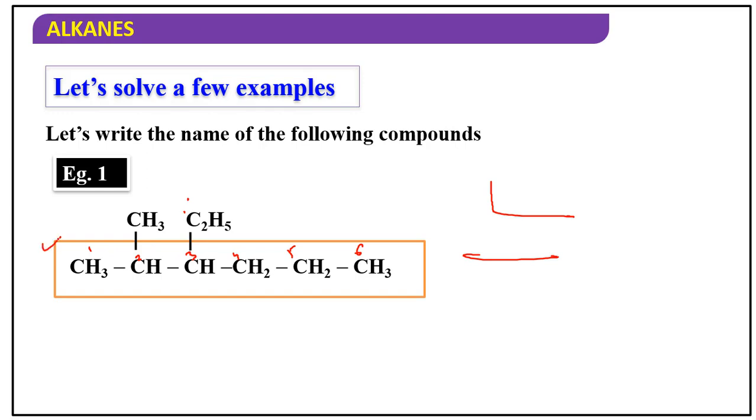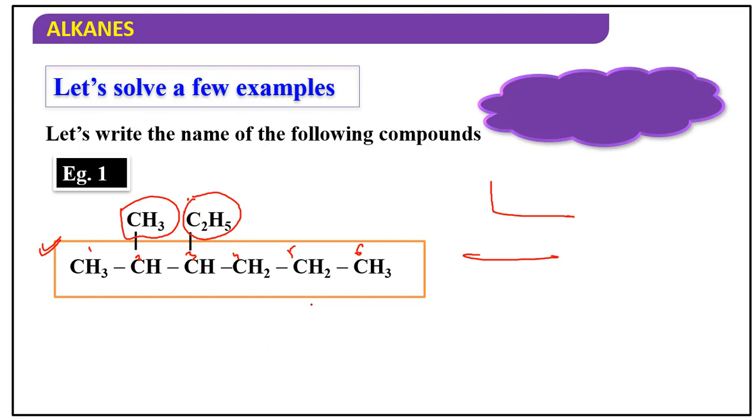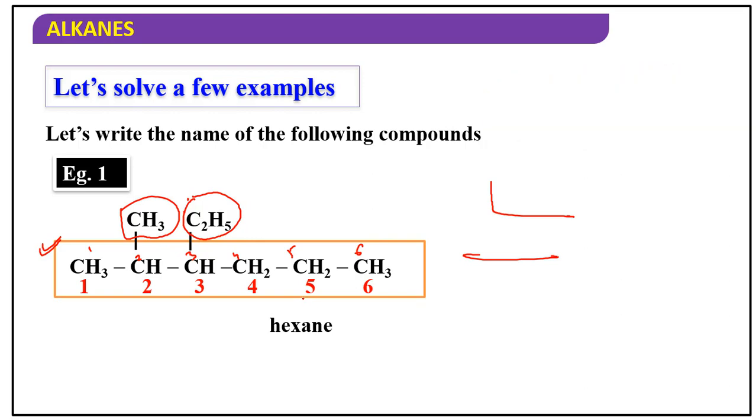So this is the main, because here 2 substituents are there, this one as well as this one. If you take the long chain like this, only at the third position only 1 substituent will be there. Next, the long chain is hexane, 6 carbons are there, hexane. Then substituents are there, second position methyl, third position ethyl, but you have to write it in alphabetical order: 3-ethyl, 2-methyl hexane. 3-ethyl, 2-methyl, alphabetical order.